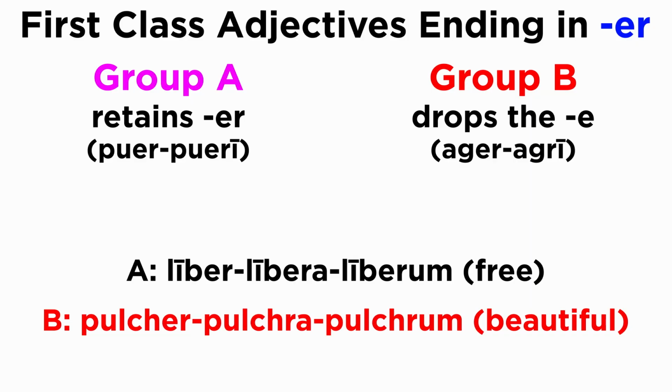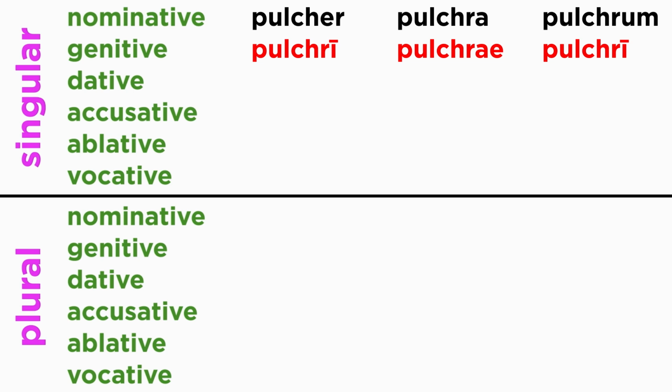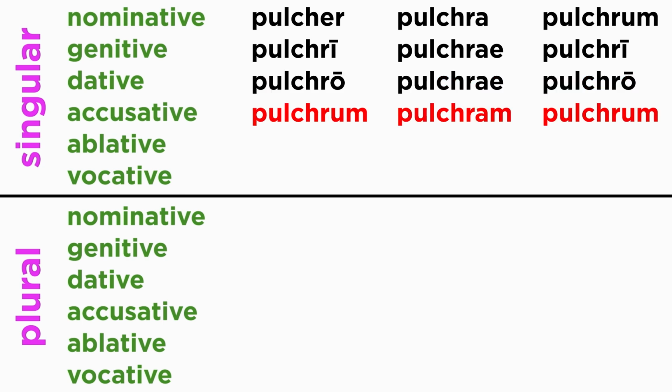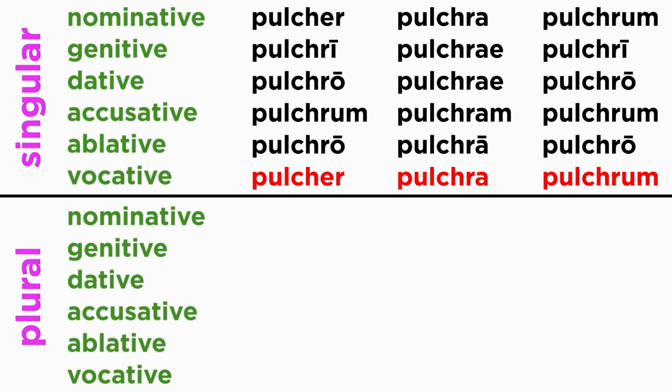Now for group B. Pulcher, pulcra, pulcrum means beautiful. Singular. Pulcher, pulcra, pulcrum. Pulcri, pulcrae, pulcri. Pulcro, pulcrae, pulcro. Pulcrum, pulcram, pulcrum. Pulcro, pulcra, pulcro. Pulcher, pulcra, pulcrum.